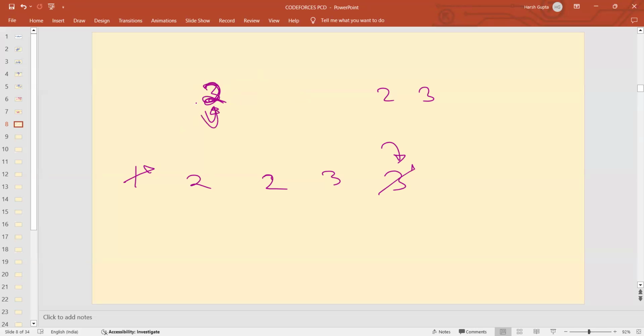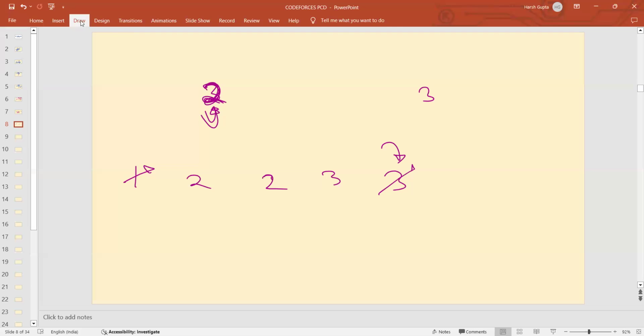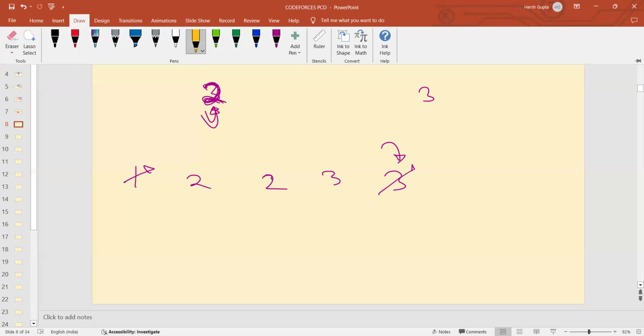So he can always choose this as the index and take the max of 2, 2, which is 2 again, and he can remove this 2. So he is able to remove a 2.